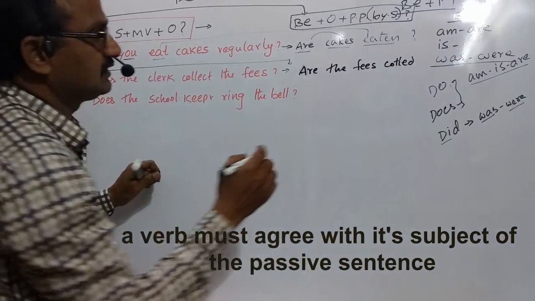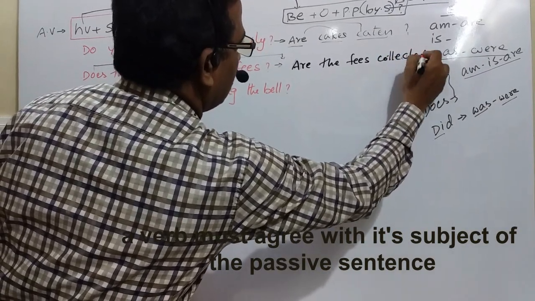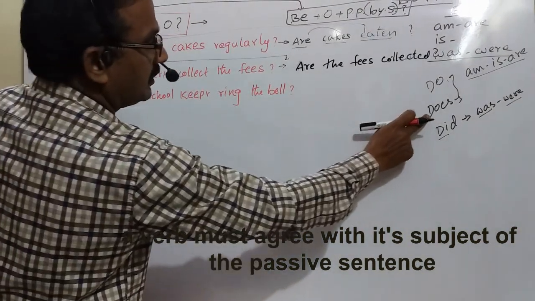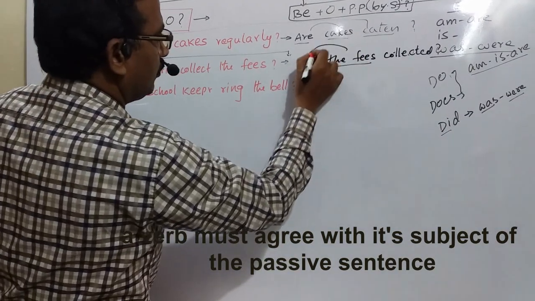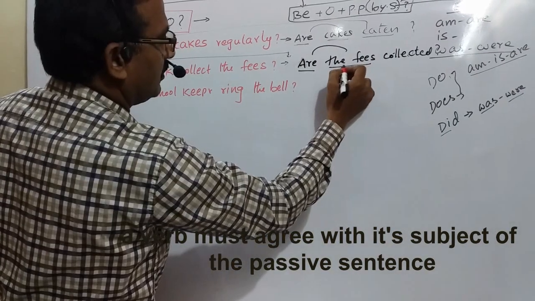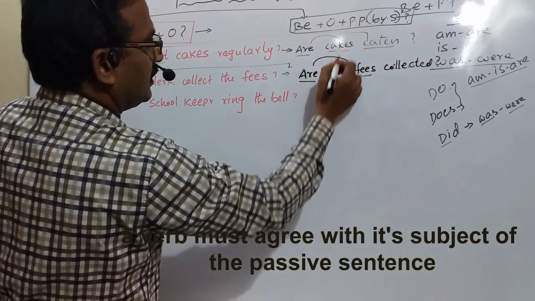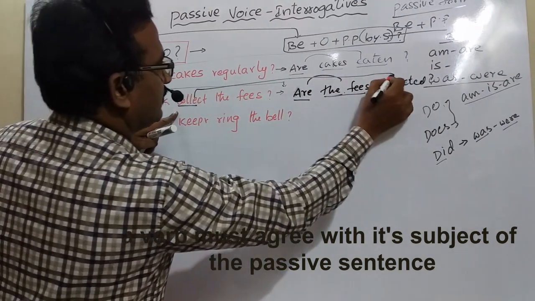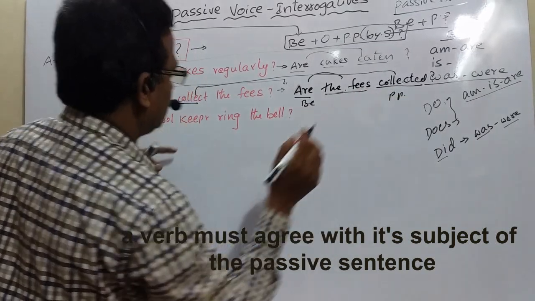Are the fees collected? Question mark. Why? Does is present, so present be forms are possible here. Since fees is plural, the plural be form agrees, and the object is fees, so it should be placed first. And the past participle of collect is collected. So be plus past participle is the passive form.